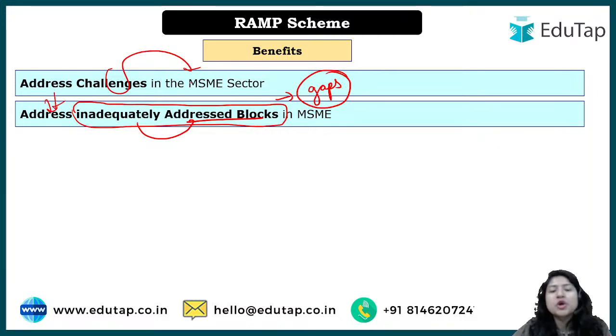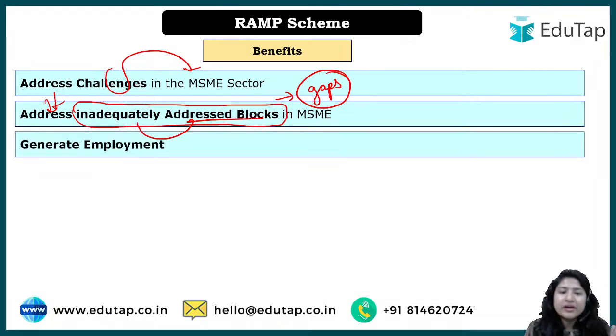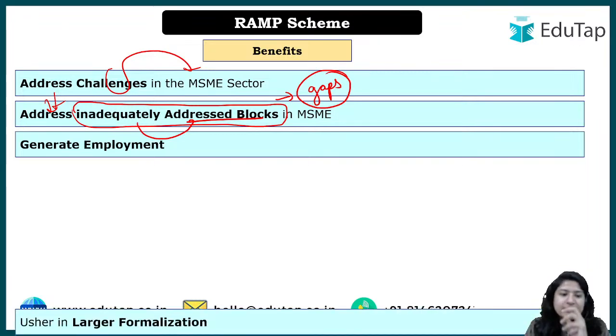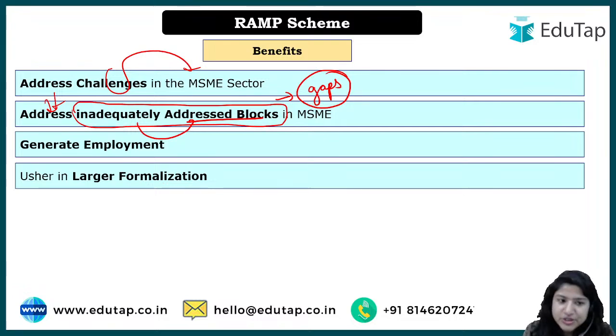These gaps we are talking about in terms of skill development, in terms of technology enhancement, in terms of providing the facilities that have been made by the government to the people, right? So taking care of all those things will become one of the benefits of the RAM scheme. Another, generate employment. Of course, here we are talking about financial assistance. We are talking about expanding the business, so that requires more and more people, right? That is why employment generation will be there.